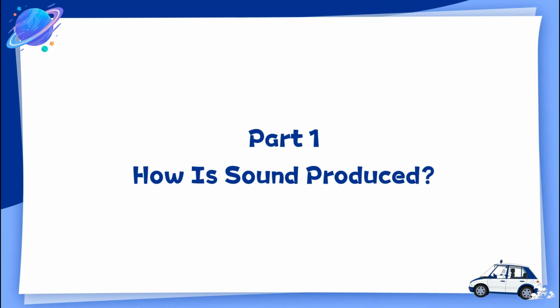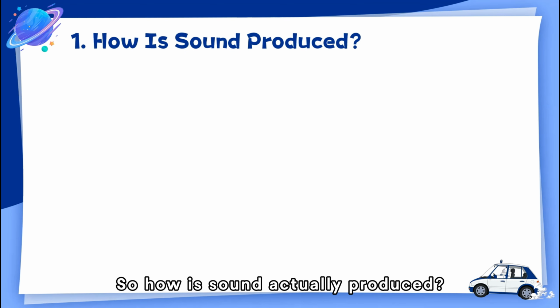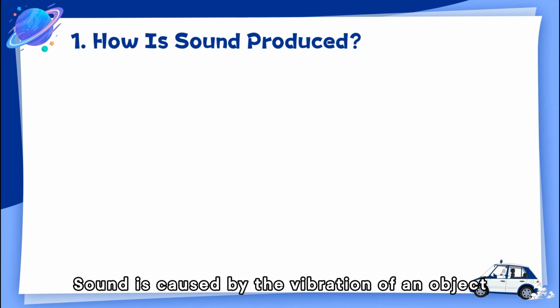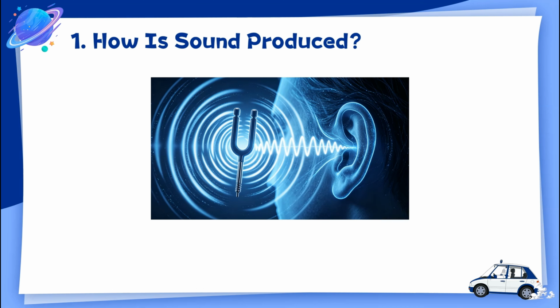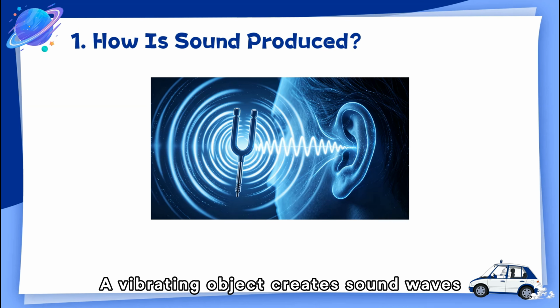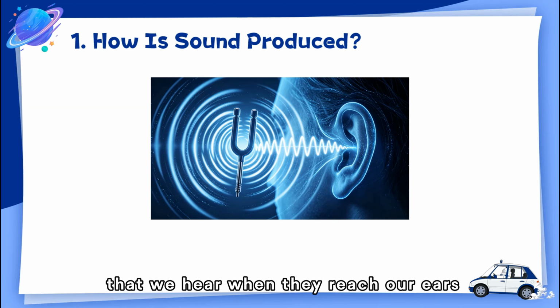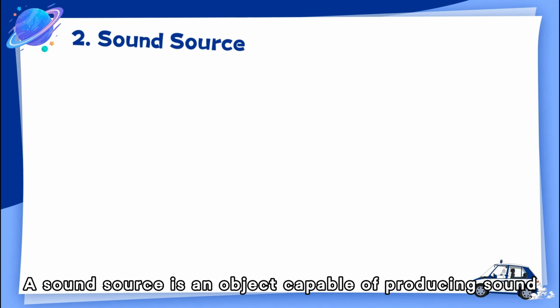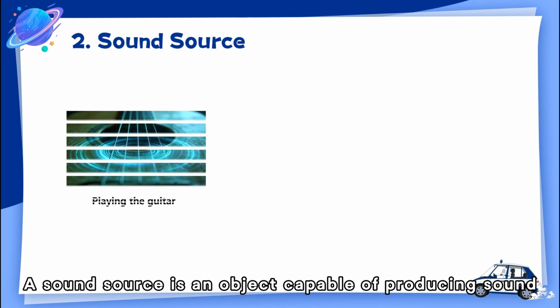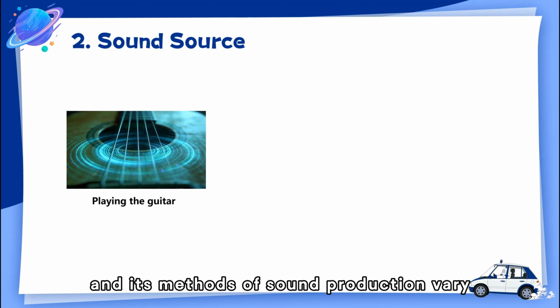Part 1. How is sound produced? So how is sound actually produced? Sound is caused by the vibration of an object. A vibrating object creates sound waves that we hear when they reach our ears. A sound source is an object capable of producing sound, and its methods of sound production vary.